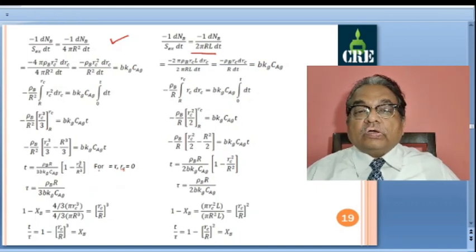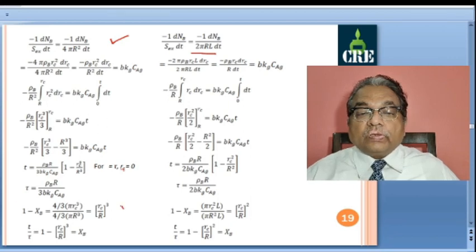So because of change in surface area, this term you will find that change is there. Now the definition of xb, unconverted 1 minus xb is 4 by 3 pi RC cube. This represents the unreacted core. So this fraction represents unconverted or unreacted, and this is equal to RC by R whole cube.